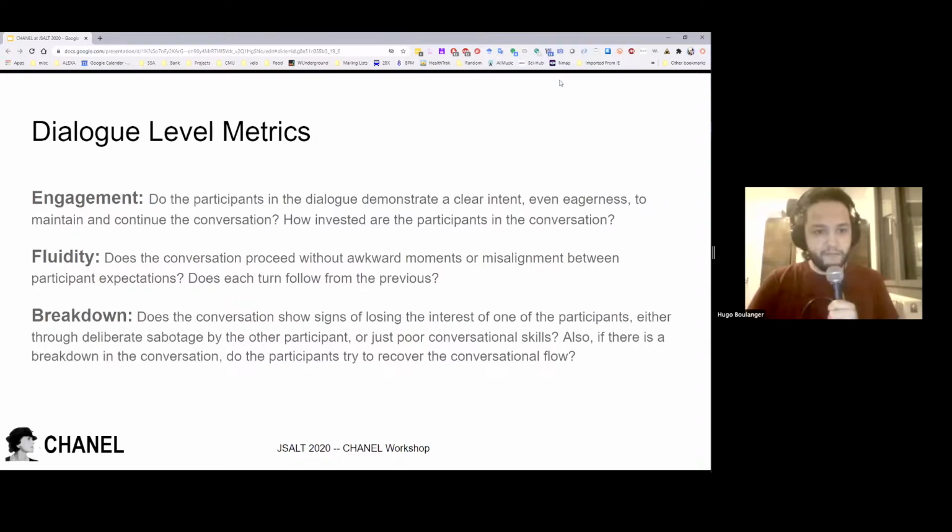We also have dialogue-level metrics, which are engagement, fluidity, and breakdown. Engagement is whether or not the participants are invested in the conversation and how they are invested in it. Fluidity is whether or not there are any awkward moments within the conversation. And breakdown is whether or not one of the participants is losing the other participant, and whether or not they try to recover and achieve recovery of the conversation.